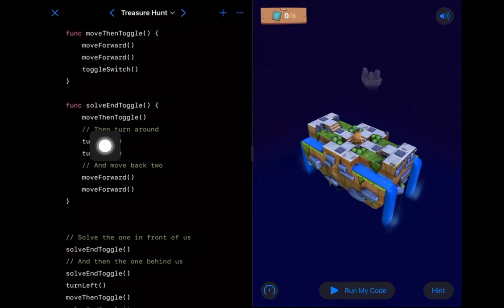You can see these funky green things here with a couple of double slashes at the beginning. These are called comments. We can talk about that a little bit more later, but basically they're kind of helpful letters to your future self, is how I like to think of them. When you're writing the code, if you leave a note or a comment like this, you can sort of tell yourself later, oh yeah, this is what you meant by this particular thing. I can see here that, oh yeah, okay, well I moved in toggle and then I turn around and then I move back too. I've been kind of helpful to myself because I might not remember immediately when I come back to this code.